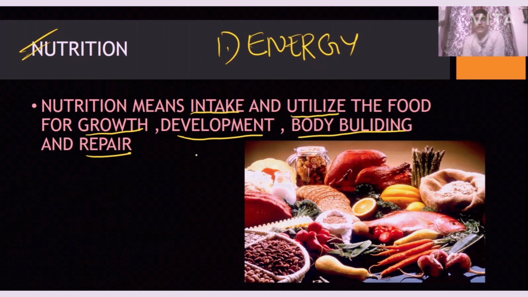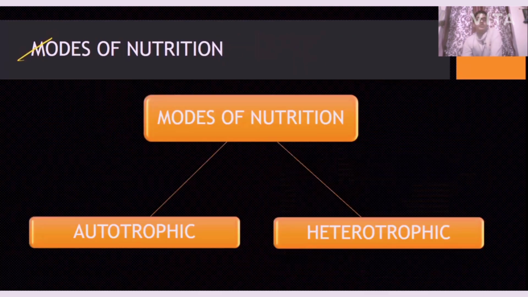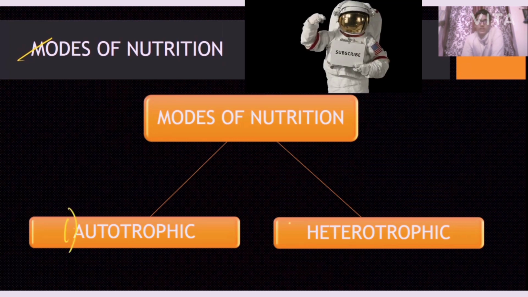We get energy which will do the growth. We are growing, right, and development, which means not only physical development but mental development too, and bodybuilding, stamina, and immunity levels increasing, and repair, if any injuries happen, this will reduce them. So, modes of nutrition: we have two modes, as you can see.